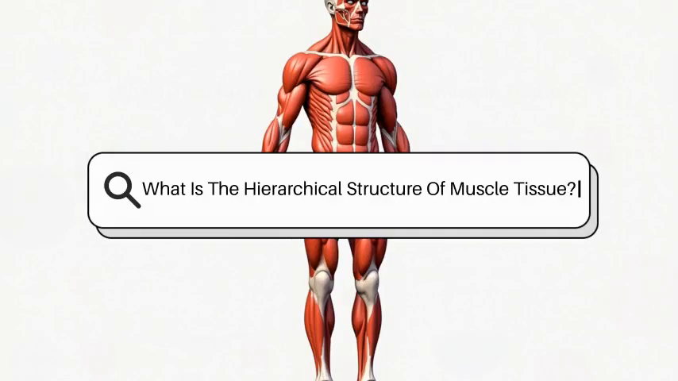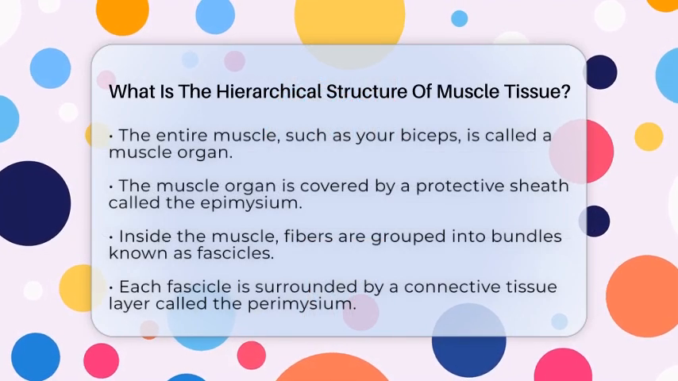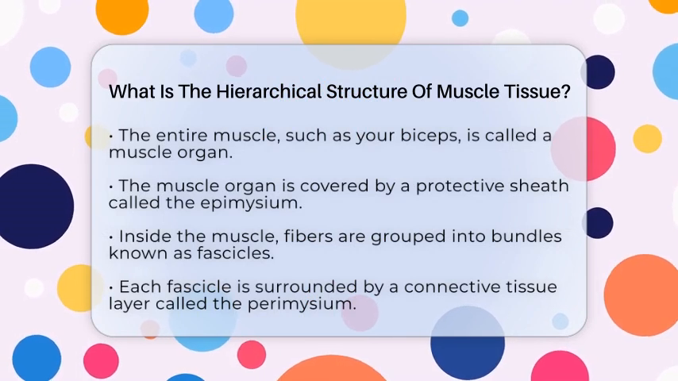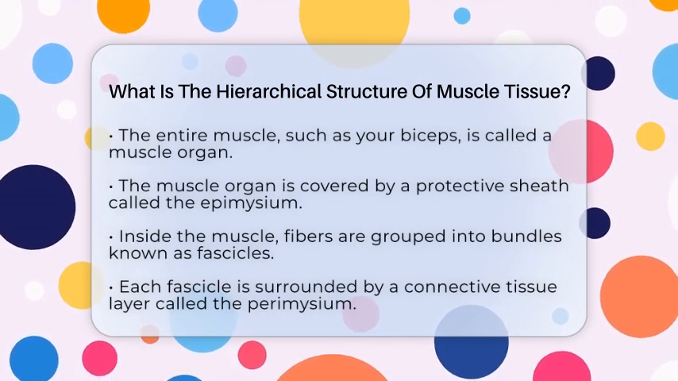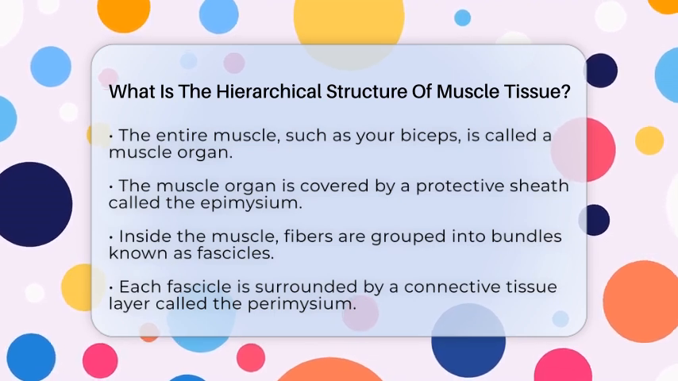What is the hierarchical structure of muscle tissue? Imagine a tiny army working together to move your body. That's what muscle tissue does, and it's organized in a way that makes this teamwork possible. Let's break down how this structure is built from the largest to the smallest parts.